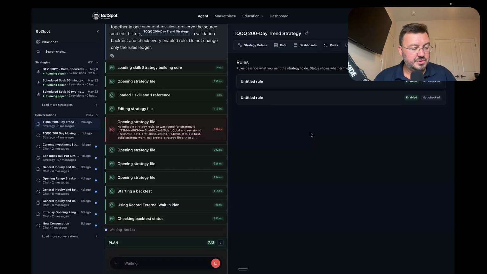Yeah. Because what I've been finding a lot of people do is they'll come to BotSpot, they'll try to make a strategy, they'll tell it, I want it to do this, this, and this. Then it builds out the code, but the code is not usually perfect the first time around. So you have the person going back and forth with the AI, explaining, like, no, I told you this, why didn't you do that? And you're just going back and forth checking, and that's very annoying. Versus we could just have the AI do that for you. We just make a set of rules and say, okay, we ran a backtest. Did it violate any of the rules? And if it violated a rule, fix it and rerun the backtest.